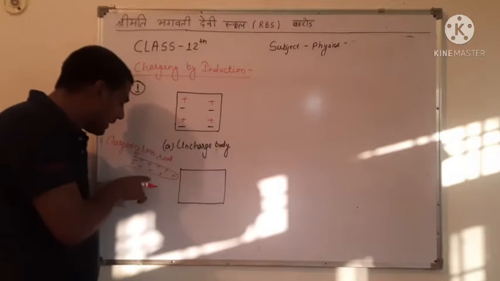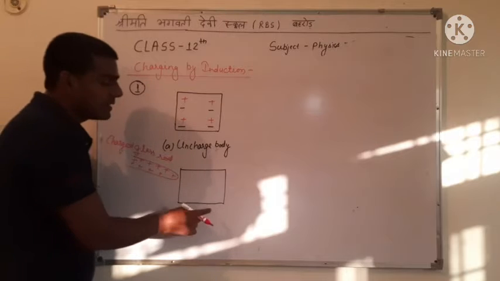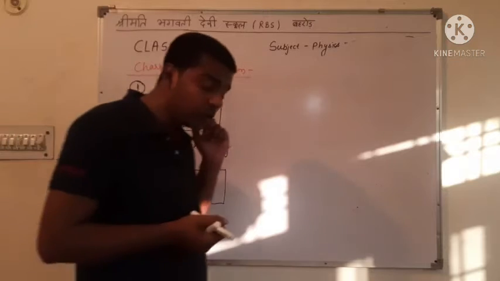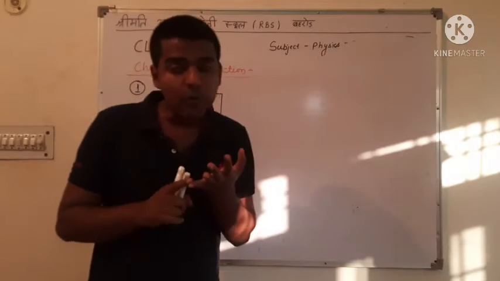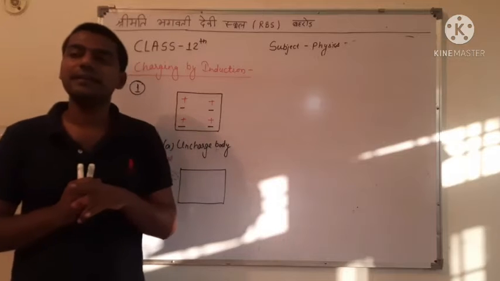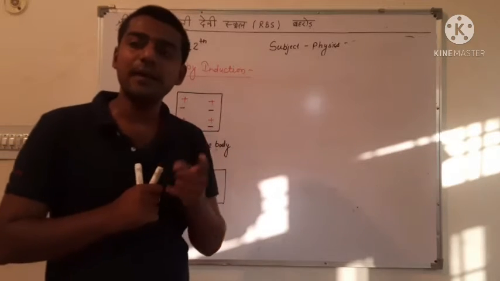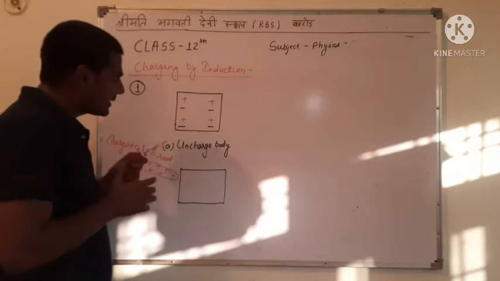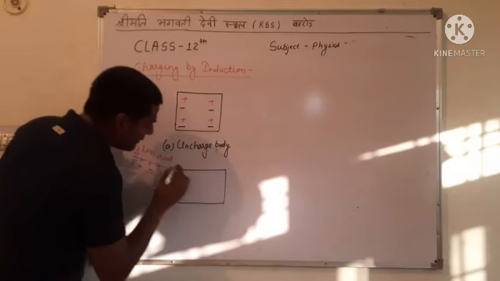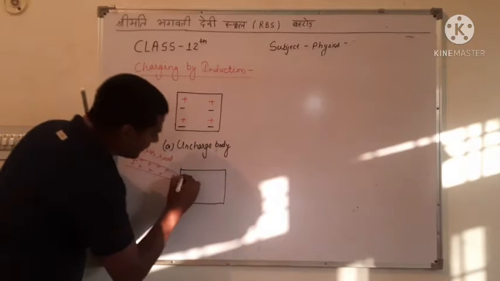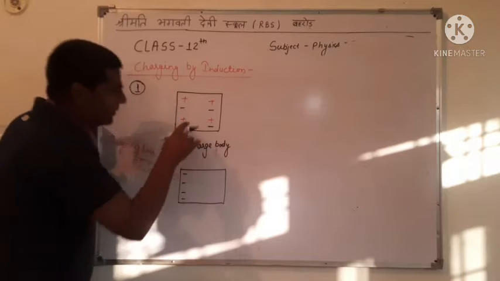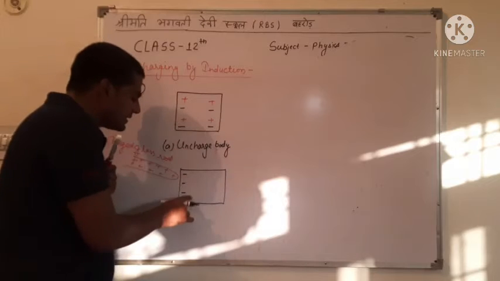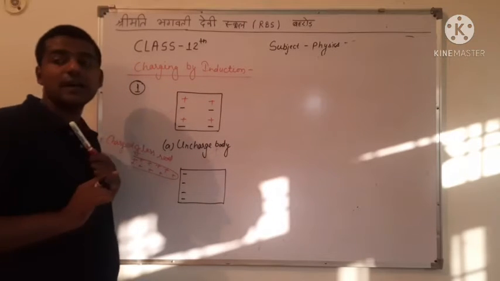When we take the charged glass rod near the uncharged body, this is positive charge, and according to Benjamin Franklin, opposite charges attract each other and same charges repel each other. तो यहाँ पे this positive charge will attract negative charges, and in the uncharged body there are 4 negative charges which are attracted by the charged glass rod.